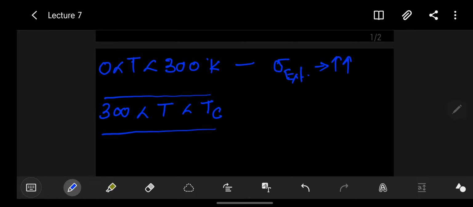As in the earlier lecture, in extrinsic semiconductor material there are majority carriers and minority carriers. Suppose we have n-type semiconductor material, in which the majority carriers are electrons and the minority carriers are holes.